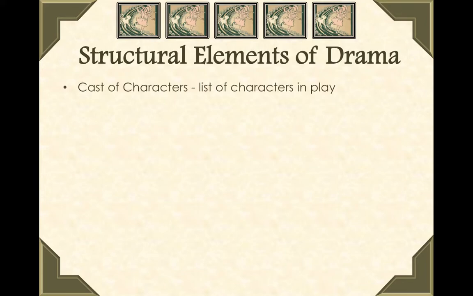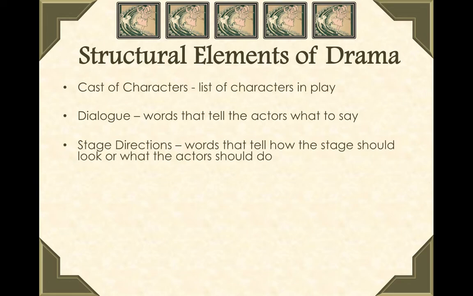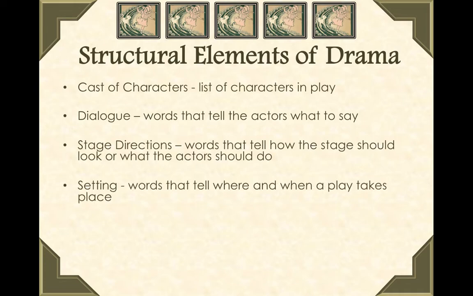We're going to go into the structural elements. We just mentioned cast of characters, which is a list of characters in a play. Most of the time when you see a drama, it's meant to be performed, so they're going to list the characters so you'll know how many actors or actresses you will need. Dialogue. Drama is also meant to be performed, so there is a lot of speaking. We'll have a lot of spoken lines by the characters. Stage directions. Stage directions are not meant to be stated out loud. Stage directions are how the actors or actresses are supposed to act, and they tell them what they should do.